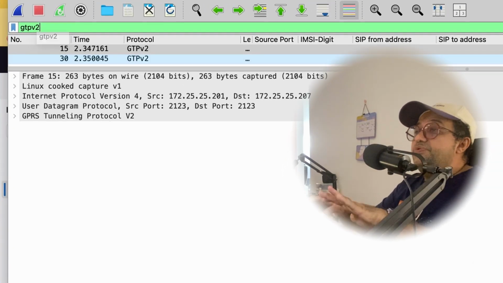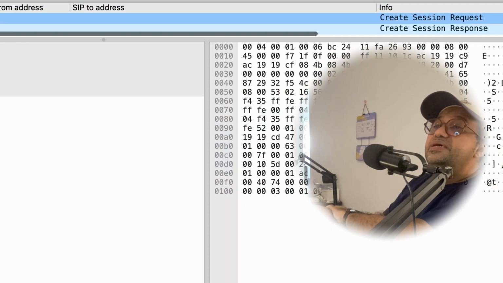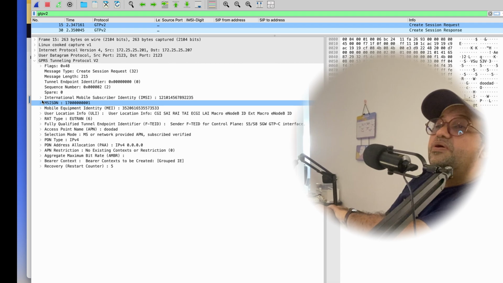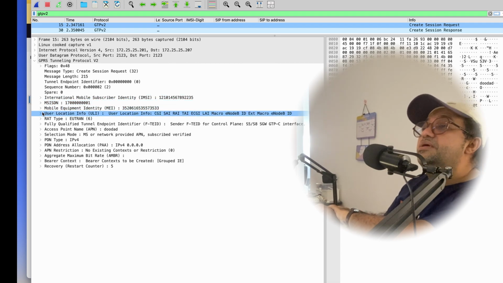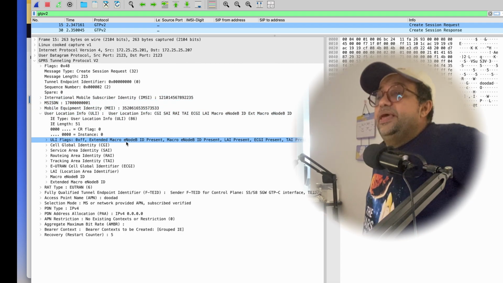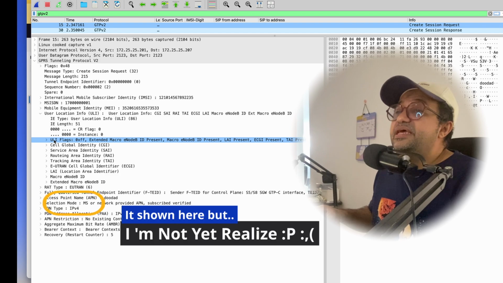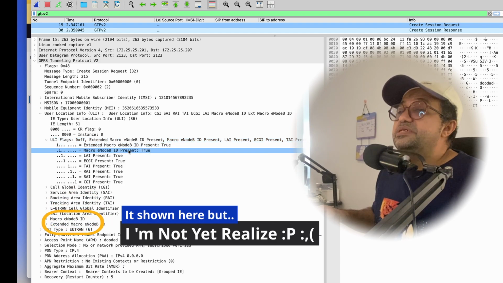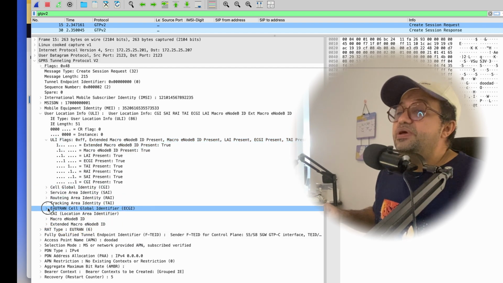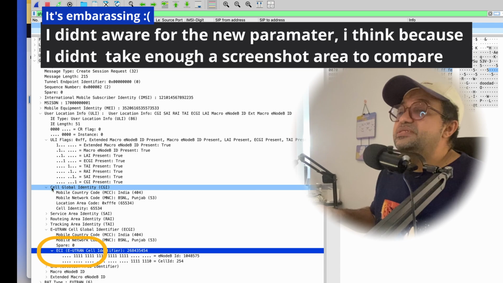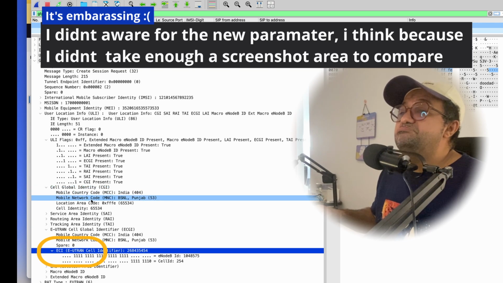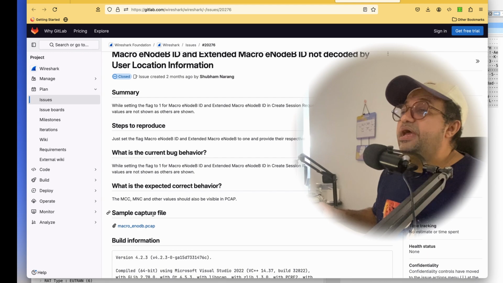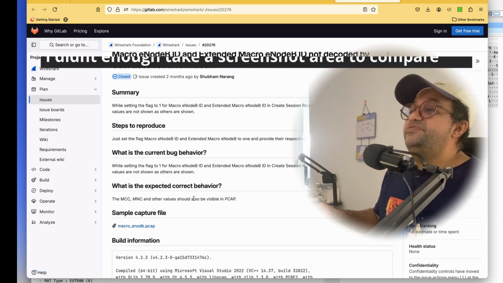GTP version 2, Create Session Request. Okay, guys, this one. The ULI flag, extended macro present, true. Let's say everything true. So what is the difference, guys? MNC and others should be visible in the pick-up.